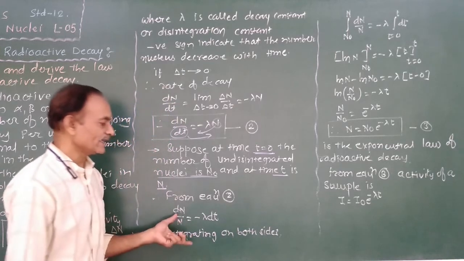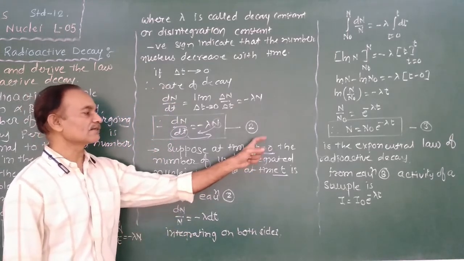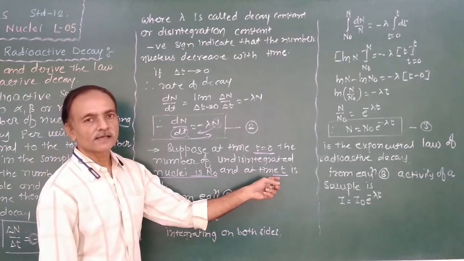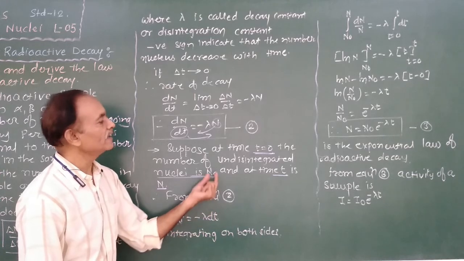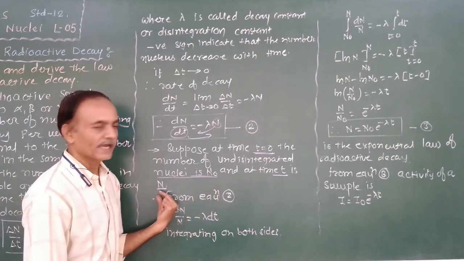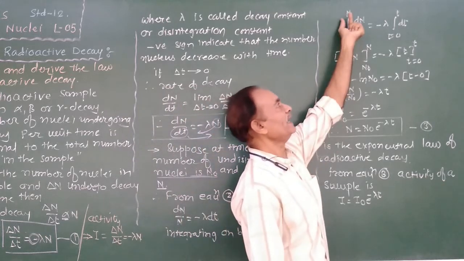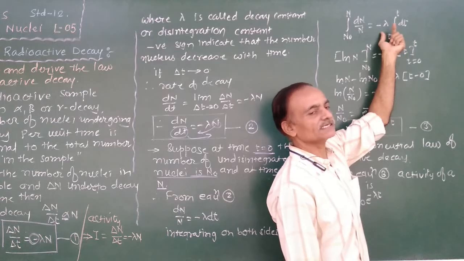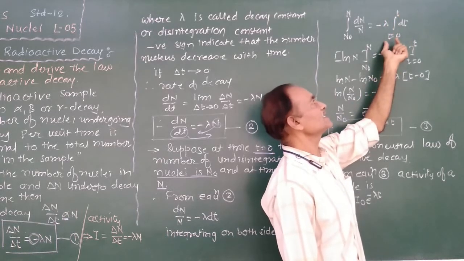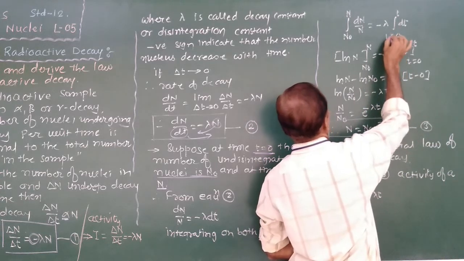Therefore, we are taking the finite integration between t equal to 0 to t, while in terms of the number of undisintegrated nuclei from n0 to n. Therefore, we take the limit n0 to n, integration dn by n is equal to minus lambda, integration t equal to 0 to t of dt.